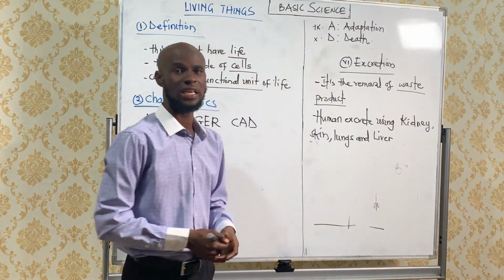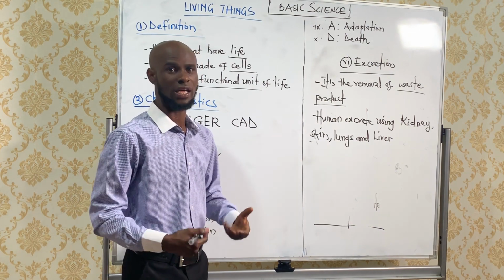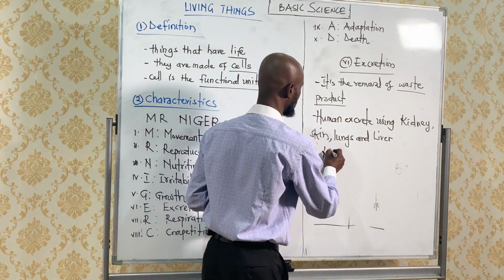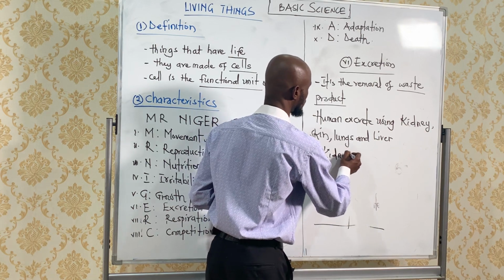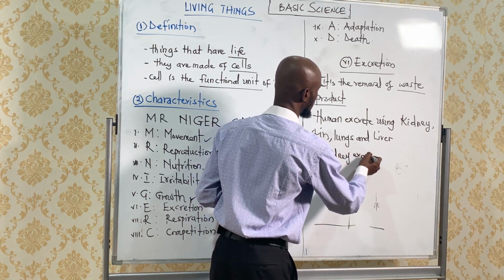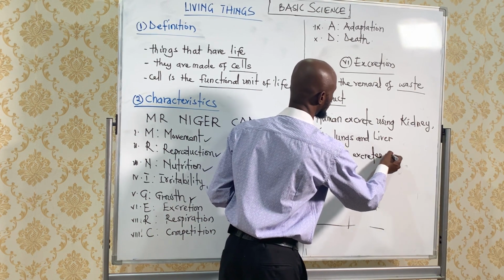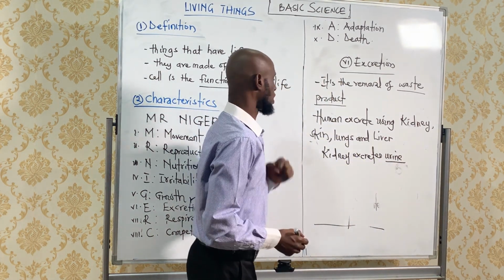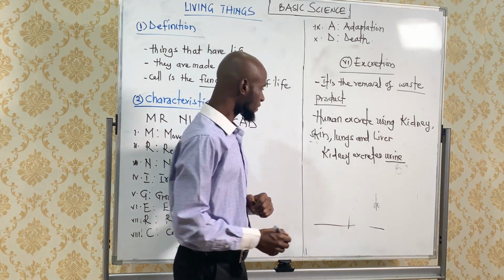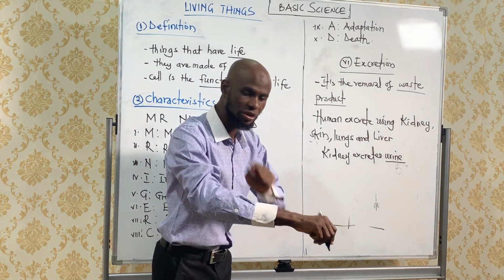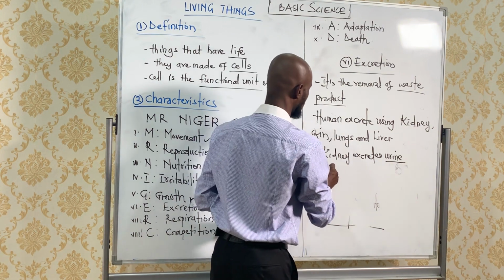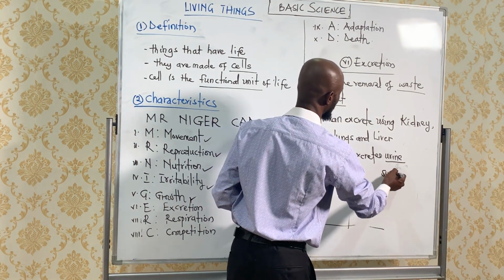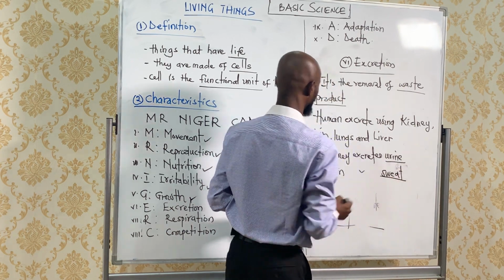So what does the kidney excrete? I'm sure you know that you have 2 kidneys. The kidney excretes urine. What does the skin excrete? The skin excretes sweat.